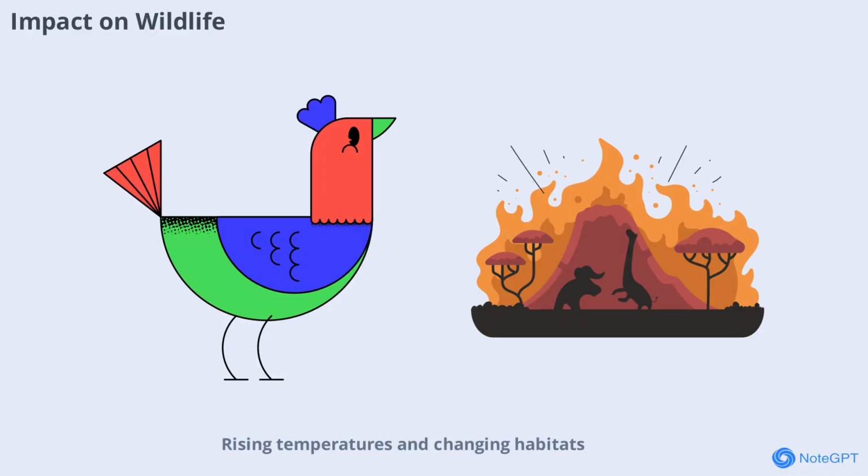Rising temperatures and changing habitats are putting immense pressure on wildlife. Many species are struggling to adapt to the rapid changes in their environment. Some animals are migrating to cooler areas while others face extinction. Coral reefs, which support a quarter of all marine life, are bleaching and dying due to warmer oceans. Protecting biodiversity is essential for a healthy planet and for our own survival.